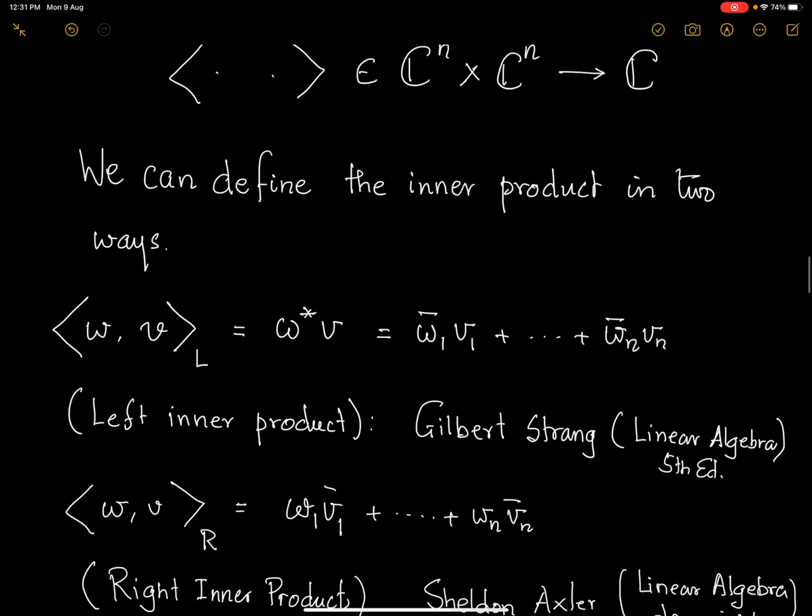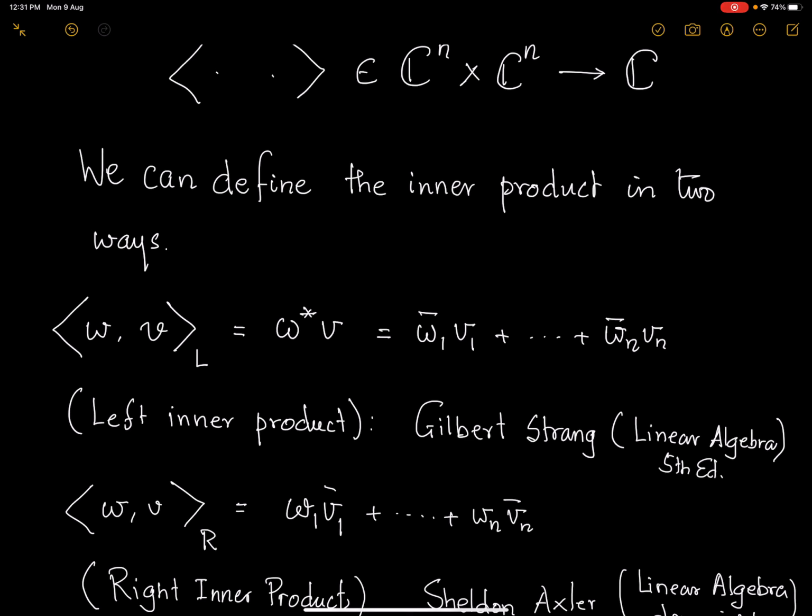The first one I give the symbol <W, V>_L, where W is a vector in Cn and V is a vector in Cn, and this is nothing but a normal inner product between W star and V. So this is defined as W1 bar times V1 plus and so on up to Wn bar times Vn.